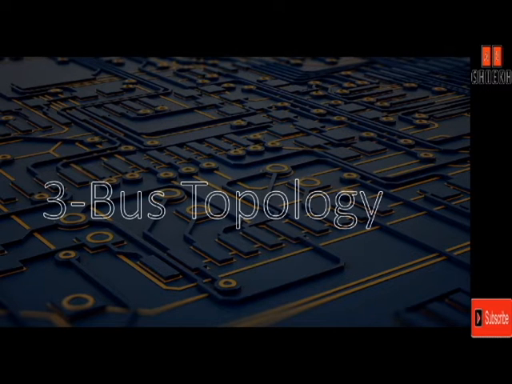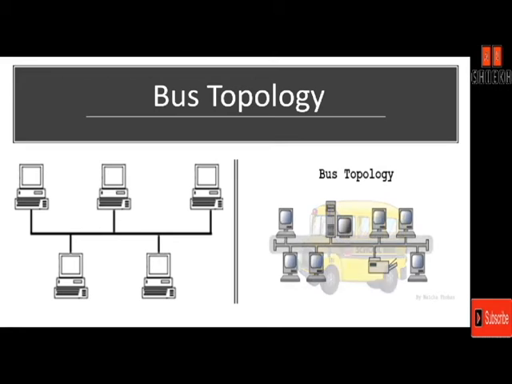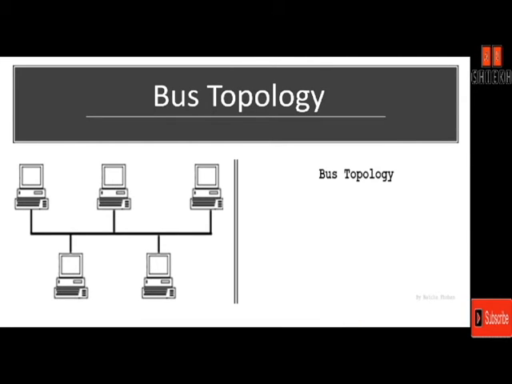Bus topology. In bus topology, all devices are connected to the transmission medium as a backbone. Here we have a single transmission medium, this particular line, with which all the devices are connected as a backbone. In bus topology, there must be a terminator at each end of the bus, right here, to avoid signal reflections which may distort the original signal that is being sent by a device. This signal is sent in both directions, but some buses are unidirectional as well.